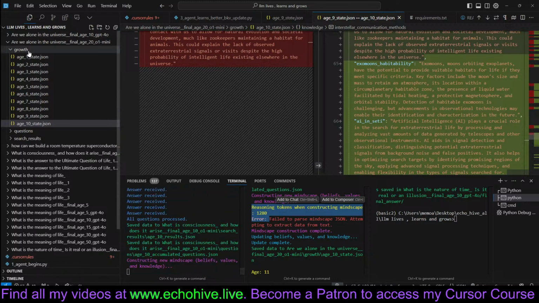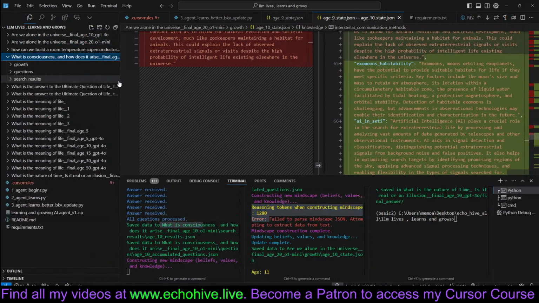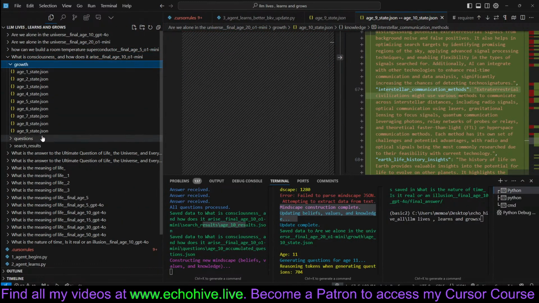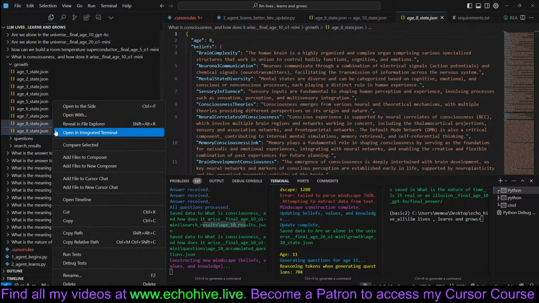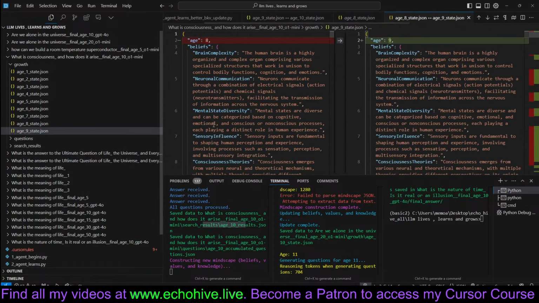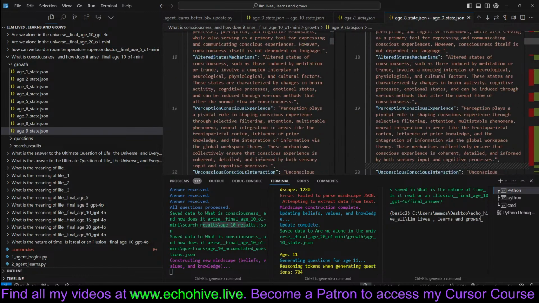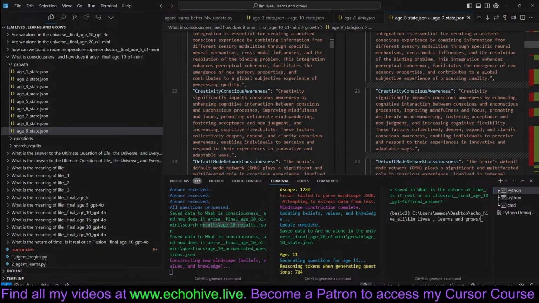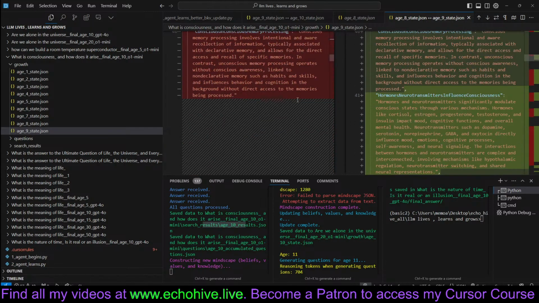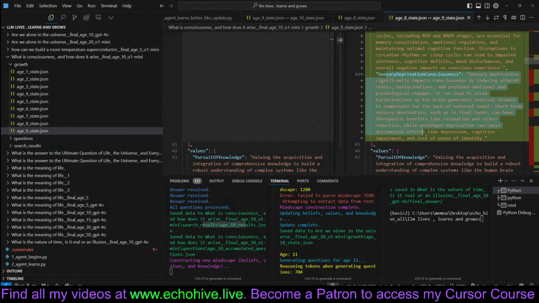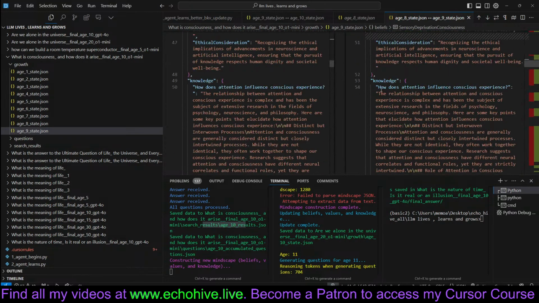And this is ongoing as well, which was the "what is consciousness" question. So let's take a look at that. It is at age 9, which is supposed to end next turn. Then we can compare the age 8 to age 9 state. This is run by O1 Mini as well. Let's compare selected. So in this case, see, a lot of the stuff remains the same. So that can happen, except we've added quite a few new beliefs over here.